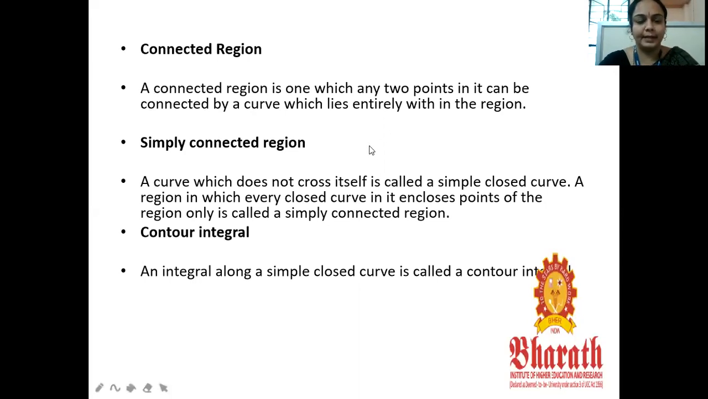Next is the simply connected region. A curve which does not cross itself is called a simple closed curve. A region in which every closed curve encloses only points of the region is called a simply connected region. Another one is the contour integral. An integral along a simple closed curve is called a contour integral.